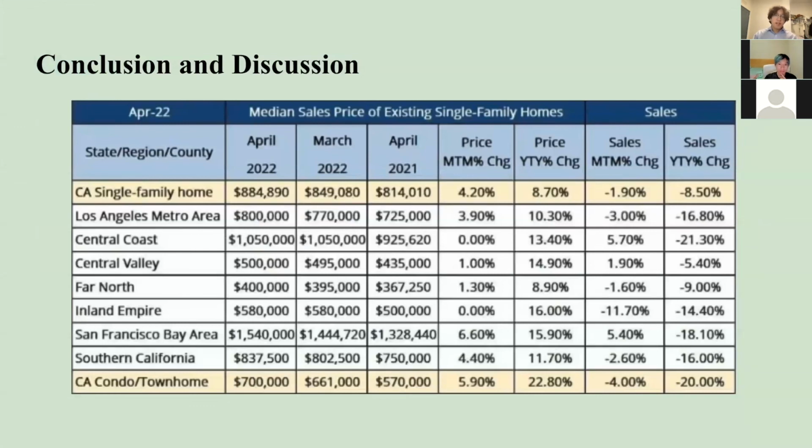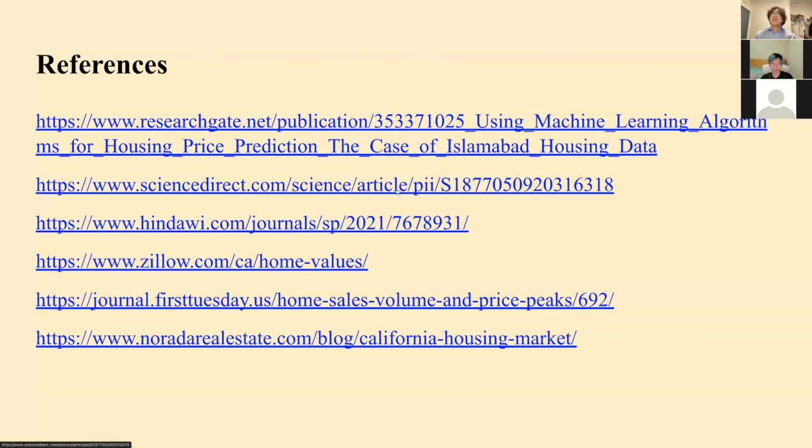Conclusion and discussion. Our end model tends to predict a high price, which is better for sellers rather than consumers, since sellers want to get as much profit as possible from selling houses. So our model gives them a good starting point. We came to the conclusion that, due to the significant differences between the different regions in California, it will be better to train a model on each specific region in order to get better predictions. These are our references. Thank you.